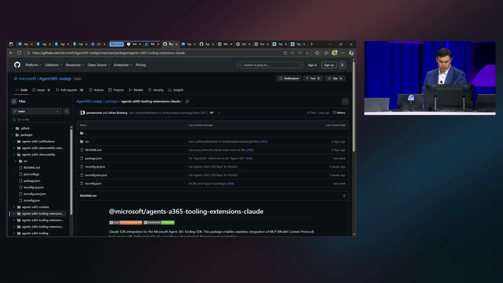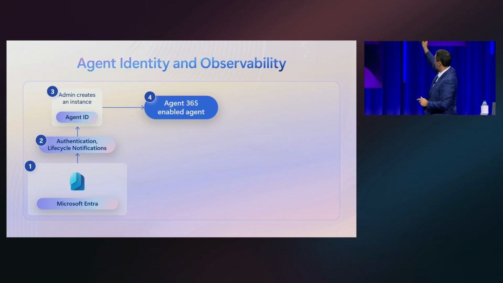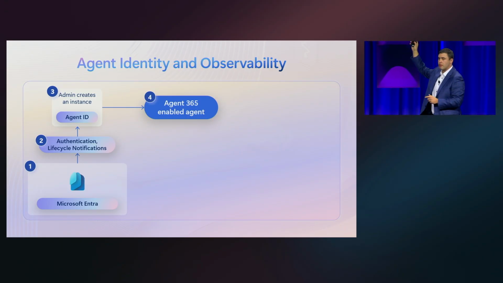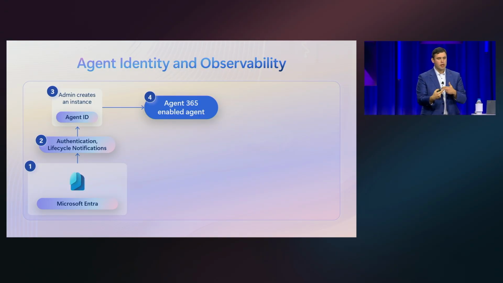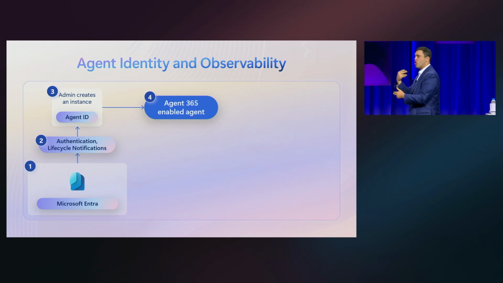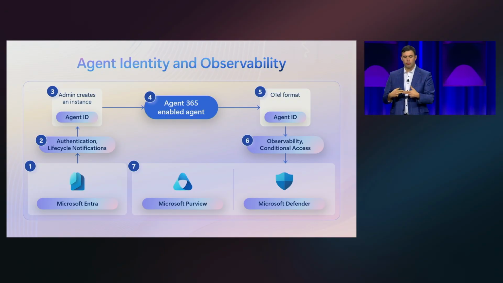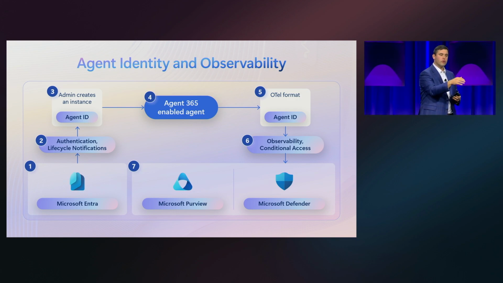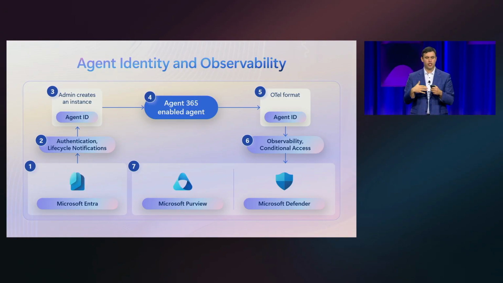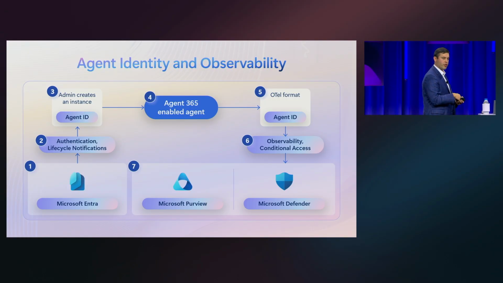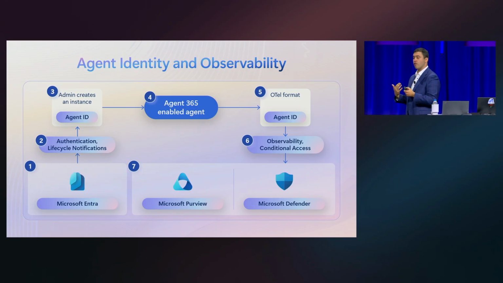And with this, I'm going to switch back to the PowerPoint here. I showed you how you can take an existing agent and enable it with an identity. We have a bunch of tools to help you create that agent blueprint. Then I added that SDK that was tied to that blueprint that let all of those observability logs flow. And because it's behind that instance of that agent identity, once you create that agent within your environment, it honors all those permissions and scopes that you've set for it already.